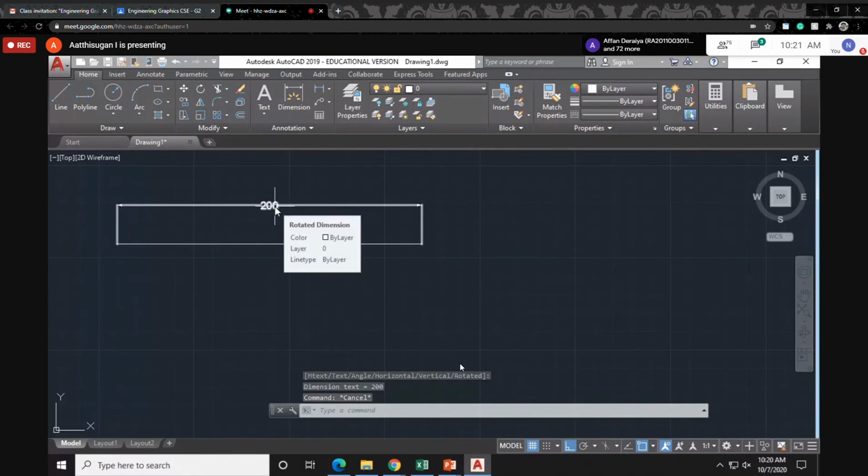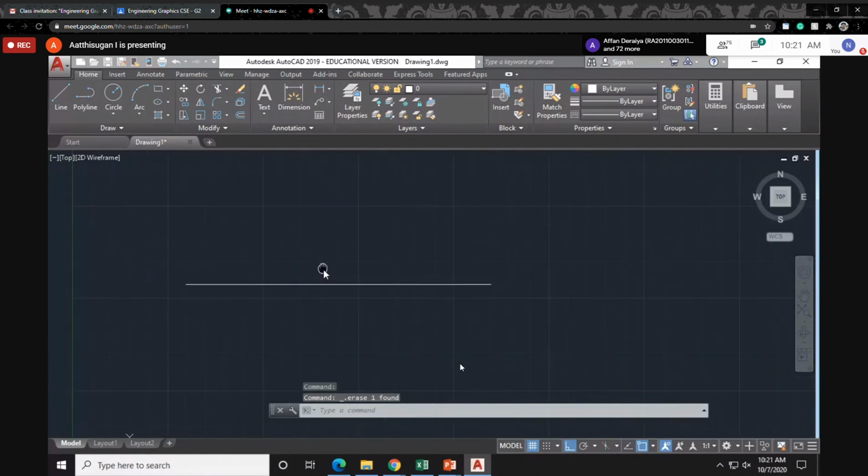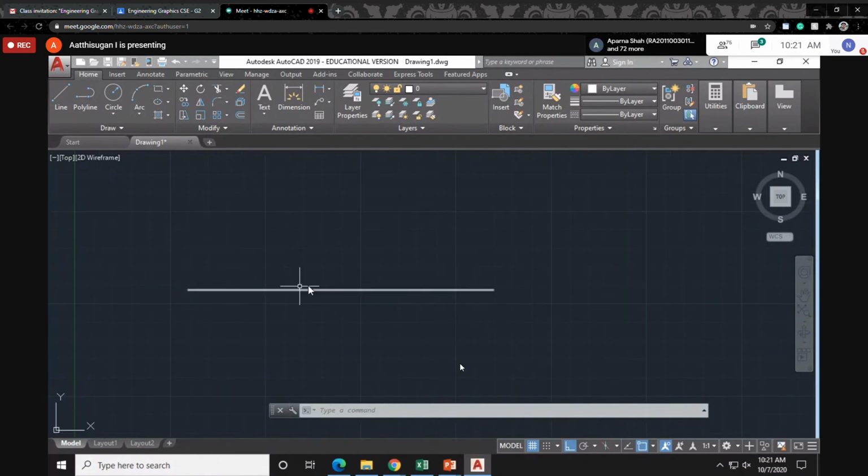Now coming to divide. Normally for the rectangle method and tangent method we discussed the divide. So how to divide this line, this 200 mm line? Suppose I divide this line into 10 equal parts, then 20 will come automatically. Suppose I divide into only 4, then 50, 50 will come. Like this the line will be divided.